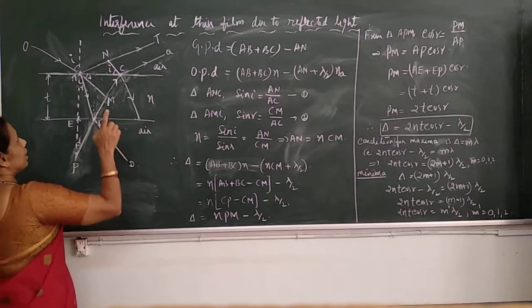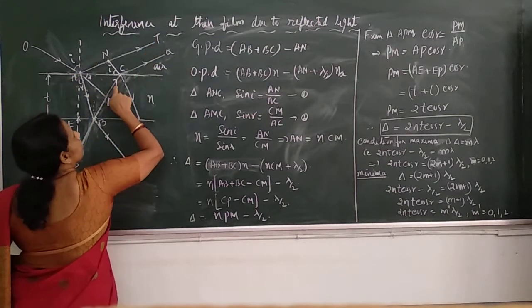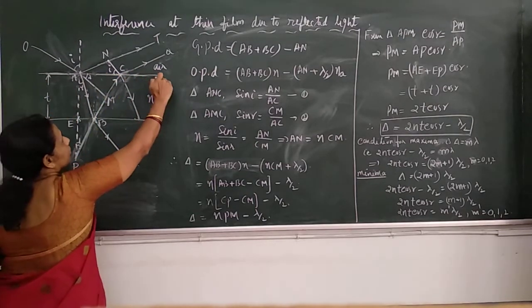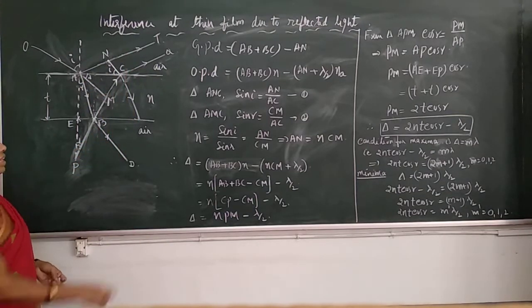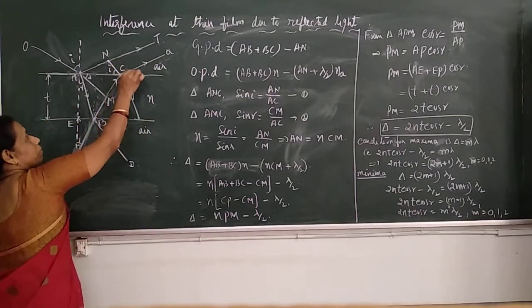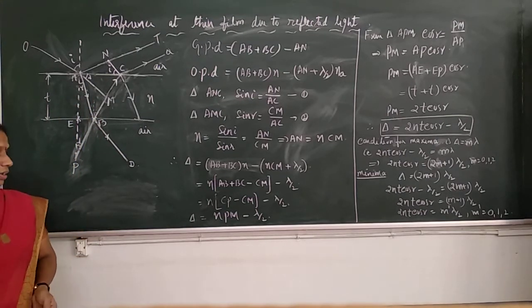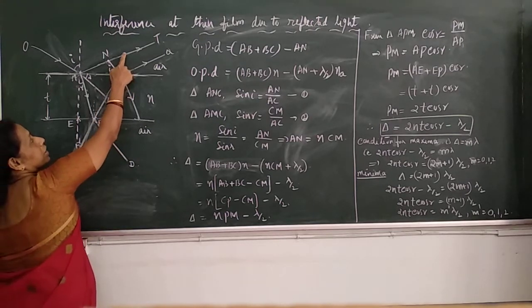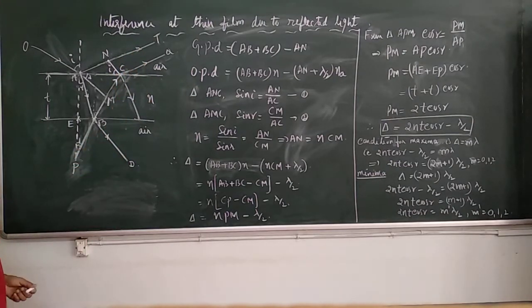If we consider the two reflected rays AT and CQ, which are reflected from the upper surface of the thin film, these two reflected rays travel parallel to each other, and behave like coherent sources and produce the interference pattern. An interference pattern is observed due to the superposition of these two reflected rays, which behave like coherent rays. This is what happens in interference at thin film.